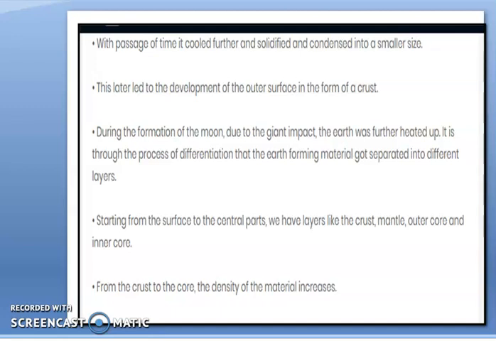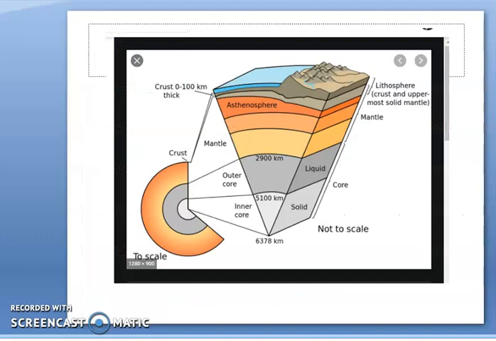In this way, generally the core, mantle and crust form. This is a very well-known picture to all of you. This is the core, the central part of the earth. The outer part is the mantle and the last part is the crust. The core is divided into two parts, inner core and outer core.